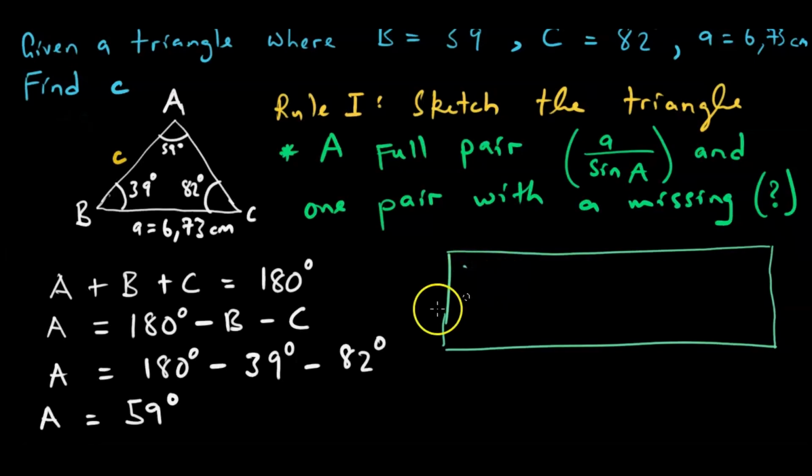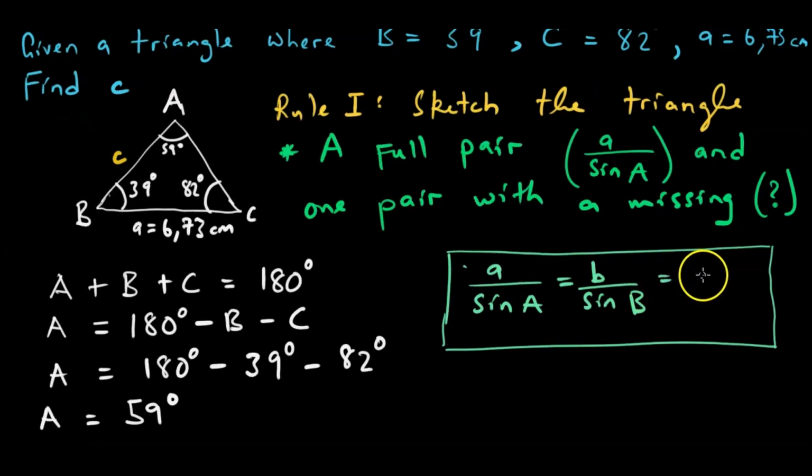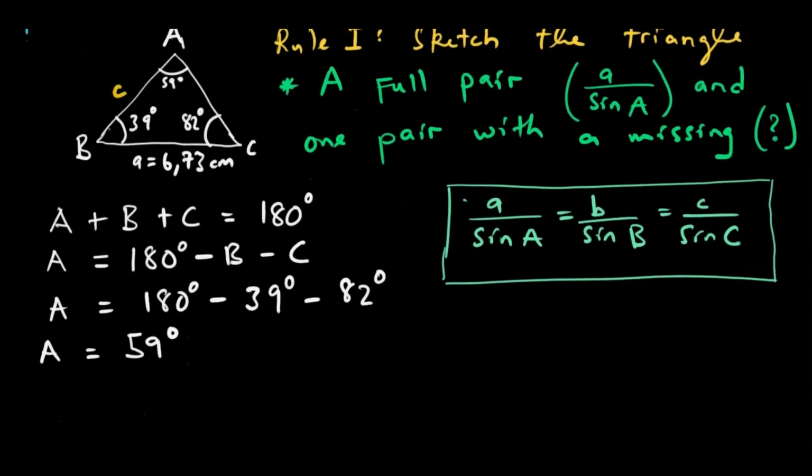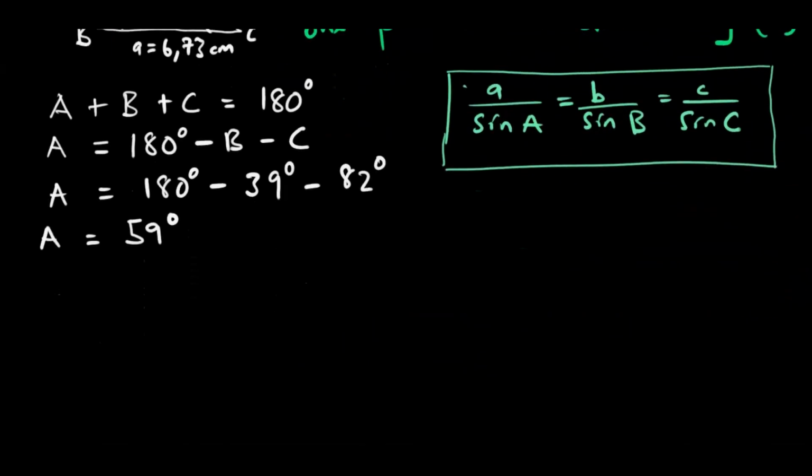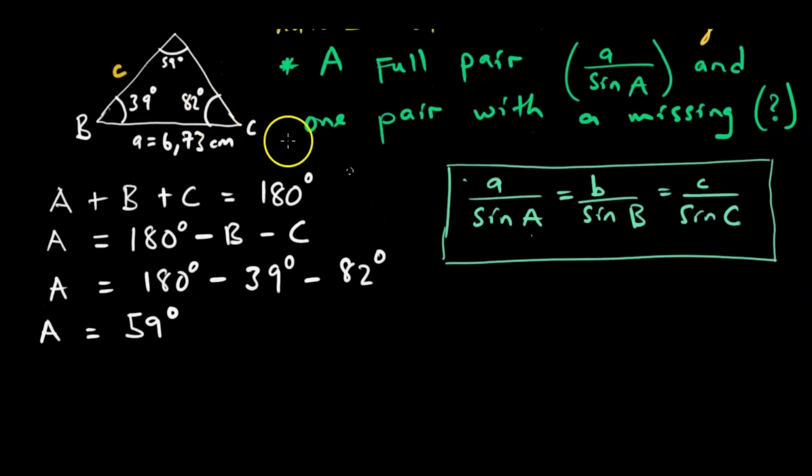The rule says, here we just write the basic rule: sin A over A is equal to sin B over B, which is equal to sin C over C. Okay, how do we apply this? This is our triangle, this is the formula, this is where we are. Here we see this is 59 degrees.